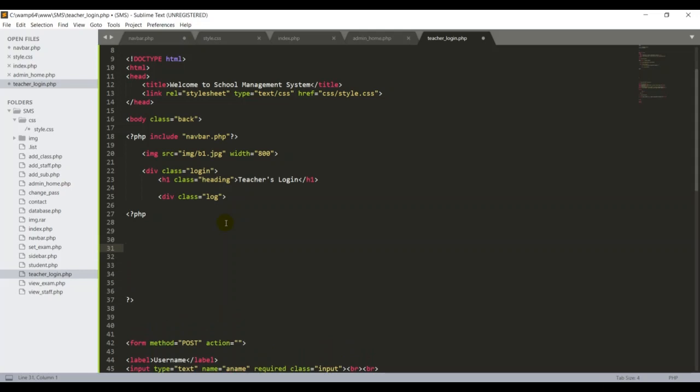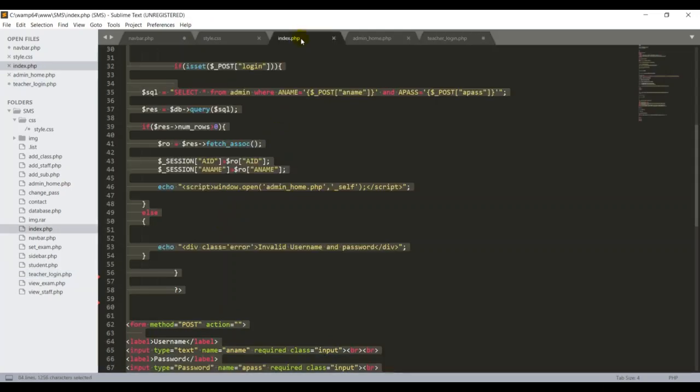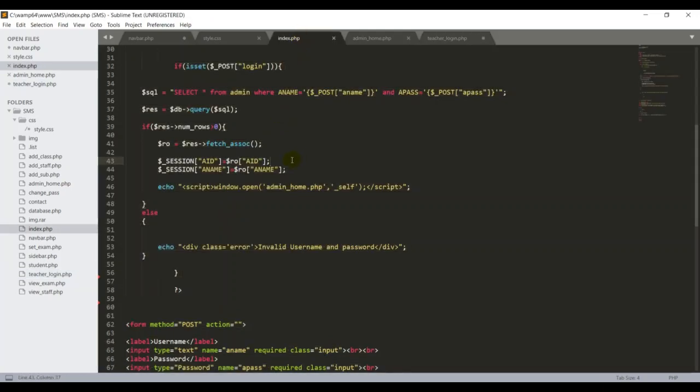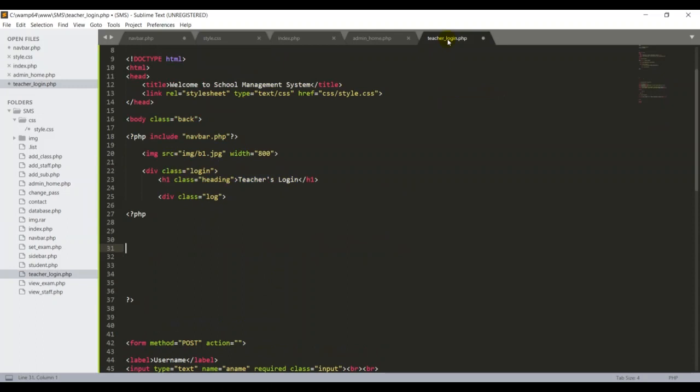Guys, it is similar to our index.php. If you go back to index.php, it is very similar. There's nothing that much changed, so we're going to use a similar concept. This time I don't want to copy, because I want to explain it one by one more time. That's why I didn't copy from here. Then simply I can start fresh.